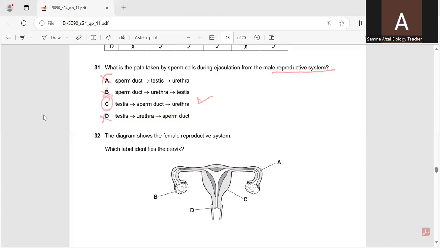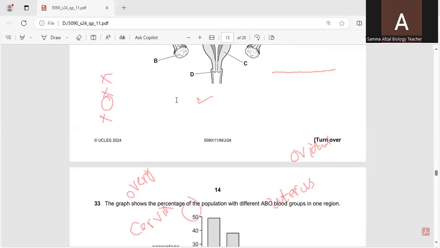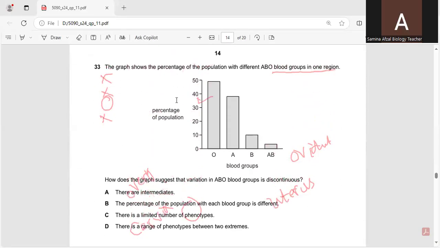The diagram shows the female reproductive system. Which label identifies the cervix? A is oviduct, C is uterus, B is ovary, and D is cervix. So D is the correct option. Now question number 33.